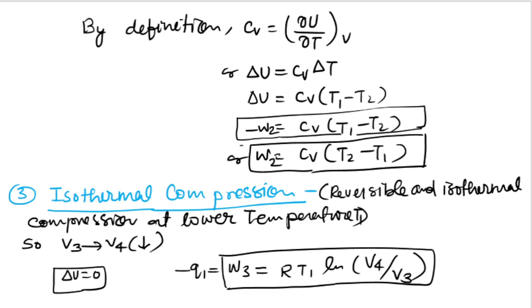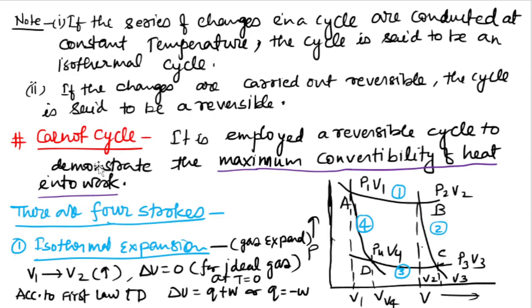Now the third one is isothermal compression. If you see the process, this one is isothermal compression. Here volume is decreasing, from V3 to V4. As you can see on the x-axis, volume increases from left to right, but the process is going from C to D, so volume is decreasing.